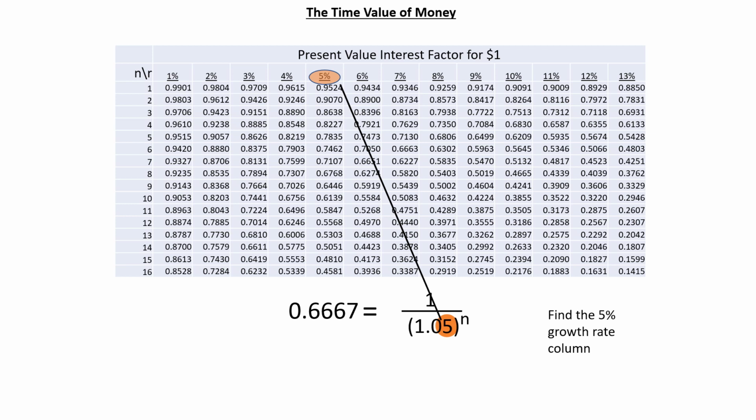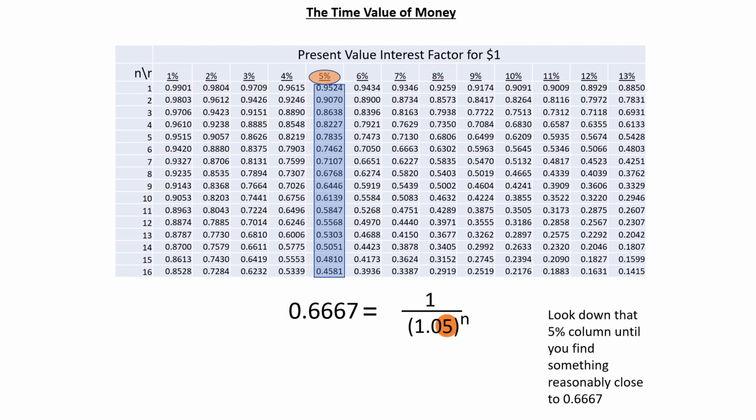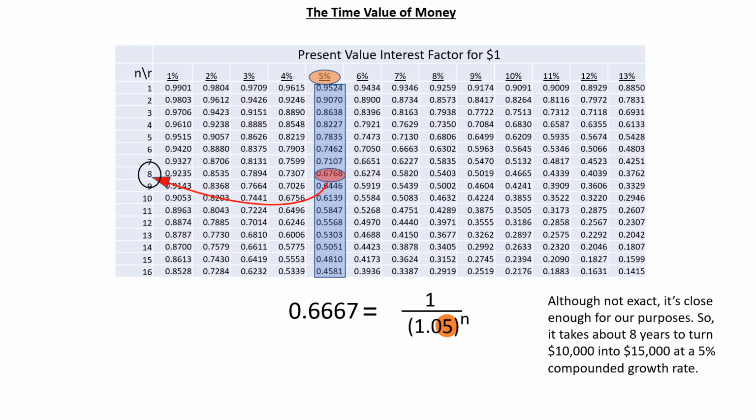Now, locate the 5% growth rate column. Look down that 5% column until you find something reasonably close to 0.6667. Although not exact, it's close enough for our purposes. So as you can see, it takes about 8 years to turn $10,000 into $15,000 at a 5% compounded growth rate.